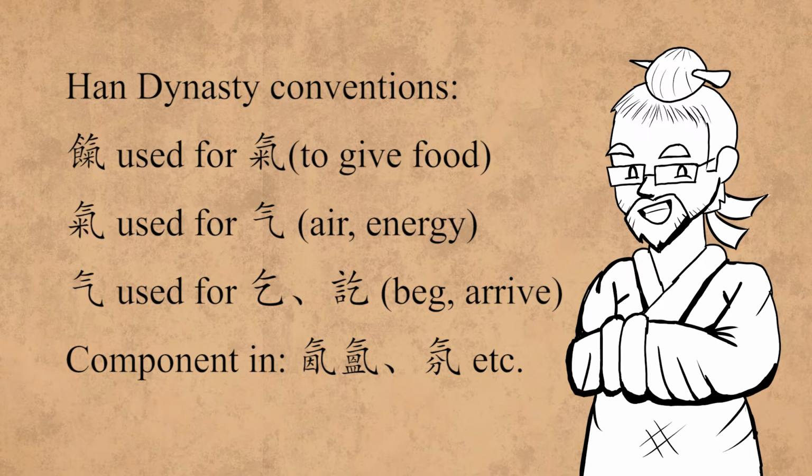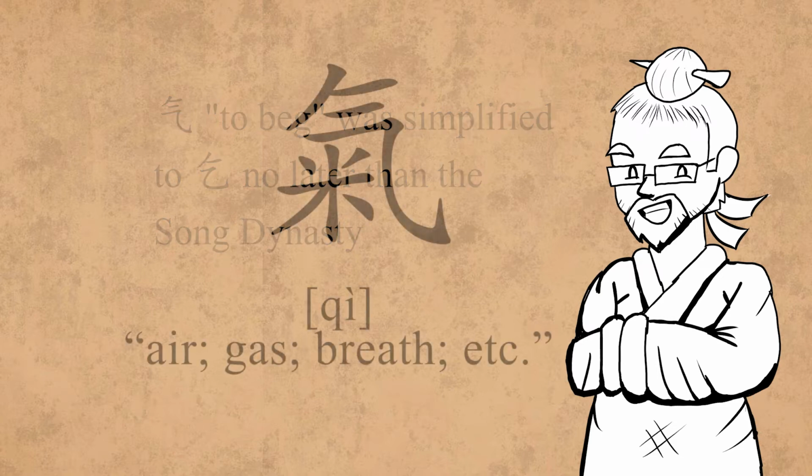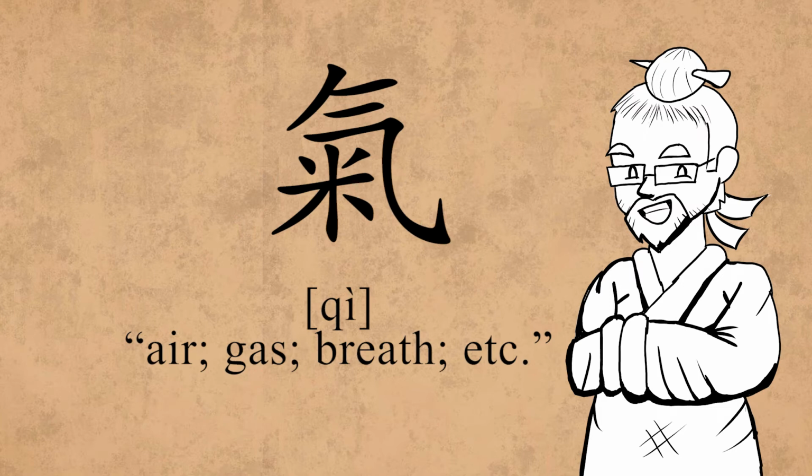However, the simple form qi was still used as a component in compound characters to mean gas or air. Though the word qi, to beg, would later be simplified further during the Song Dynasty to the form we see today, the steaming rice form of qi remained the standard up until the modern day, with some exceptions. I won't go too deeply into the cultural, spiritual, and mystical connotations of qi. That's a video for another time.